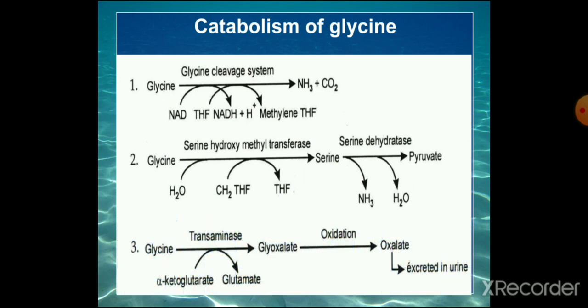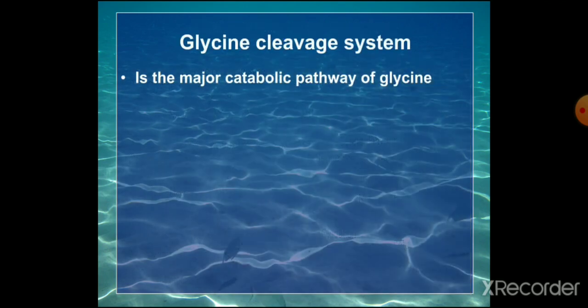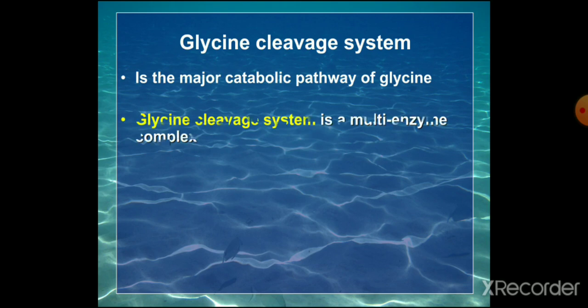Then the third mechanism of catabolism is by transaminase reaction, that is glycine plus alpha ketoglutarate forming glutamate and glyoxylate. Then glyoxylate on oxidation will produce oxalate and it is excreted in urine. So those are the three important mechanisms by which glycine is catabolized. So in that you can mention a little more about the glycine cleavage system, that is the major catabolic pathway of glycine.